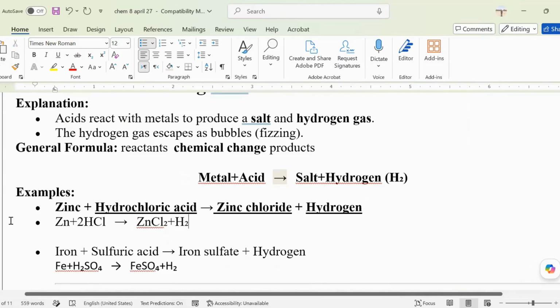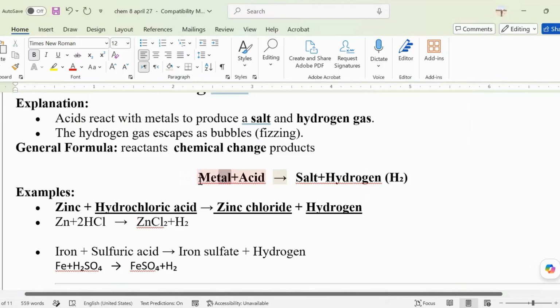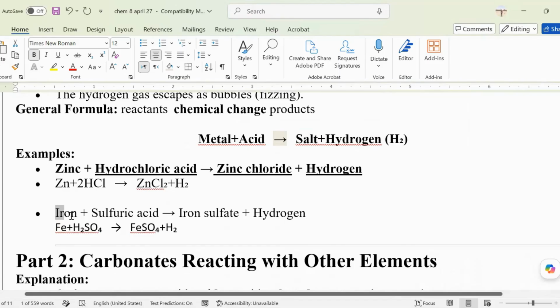Now we're going to use only the word formula. No need for us to use the one with the numbers, so do not be confused. We will focus on the word formula. So again, if a metal is added to an acid, there are two products, always hydrogen and always a salt. For example, iron plus sulfuric acid equals iron sulfate plus hydrogen. Where is the salt in this formula?